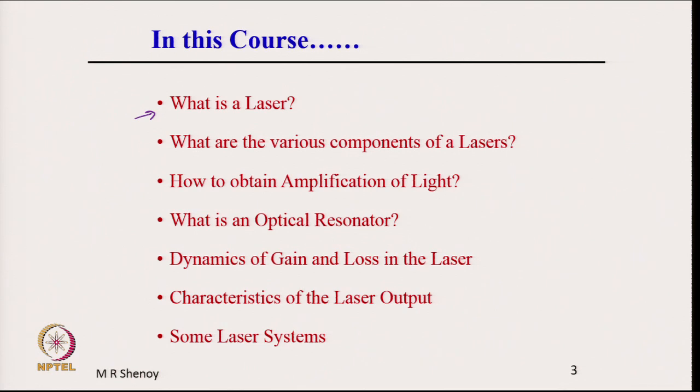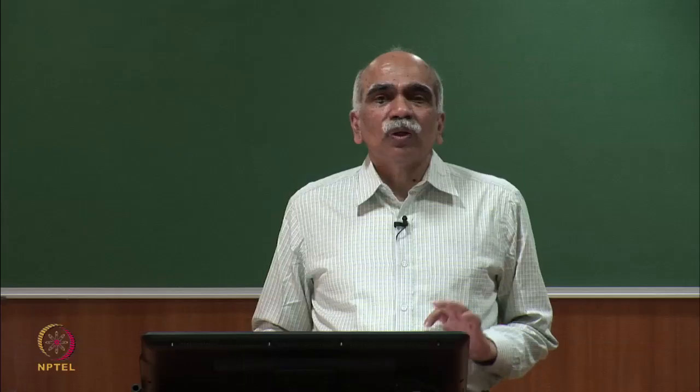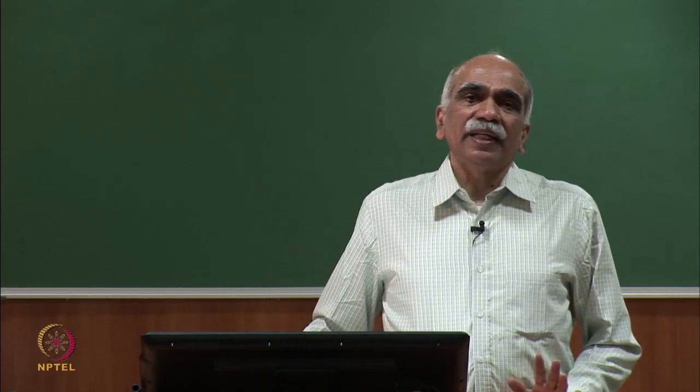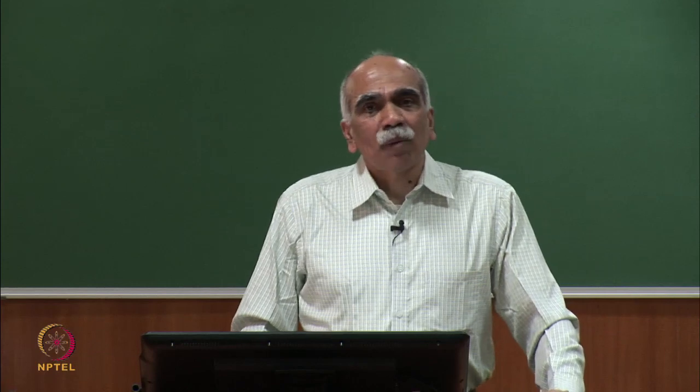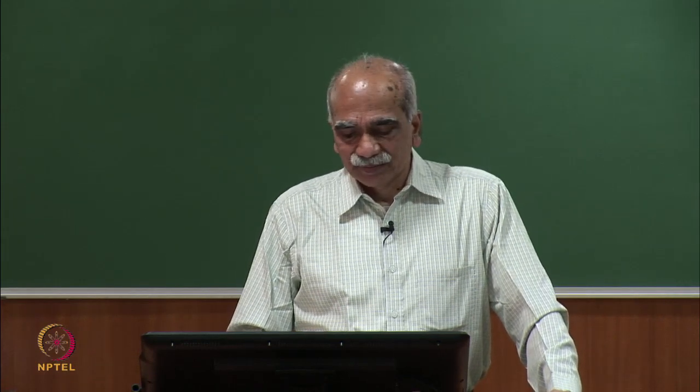What is this laser action? So, what is an optical resonator? Optical resonator is an important component of the laser, and therefore, we will spend some time to learn about optical resonators and how they determine the properties of the laser.